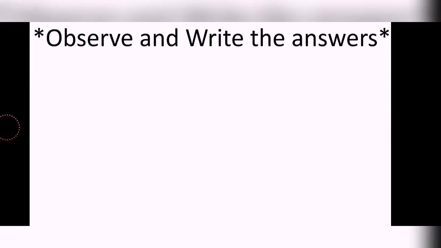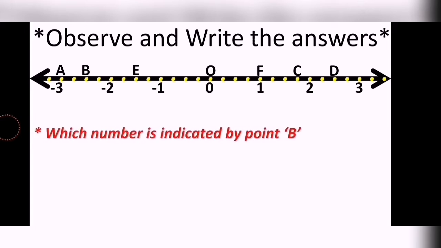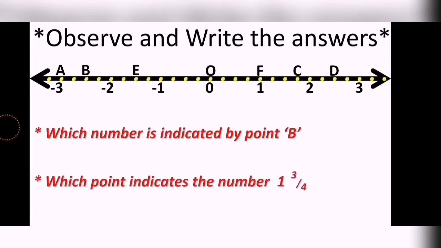As we have understood the meaning of rational numbers, let's try to solve a few more questions based on the number line and rational numbers. So here is the question on your screen. The question is, which number is indicated by the point B, okay, and the second question is, which point is indicated by the number 1 3 upon 4. 1 3 upon 4 is nothing but a mixed fraction, boys and girls, keep it in mind. So let's try to solve the first question.